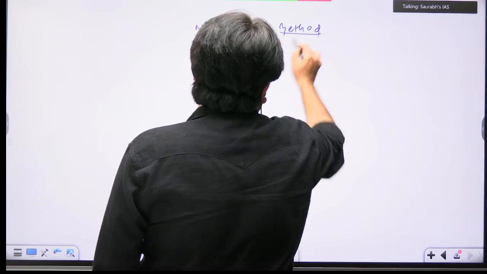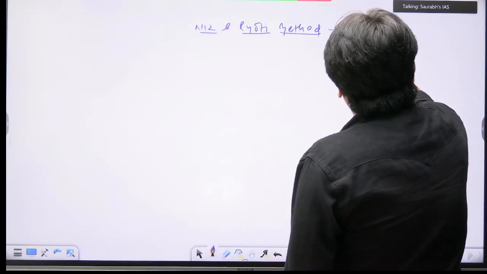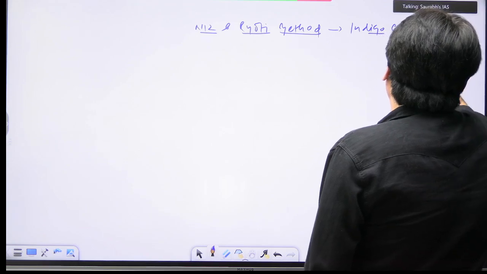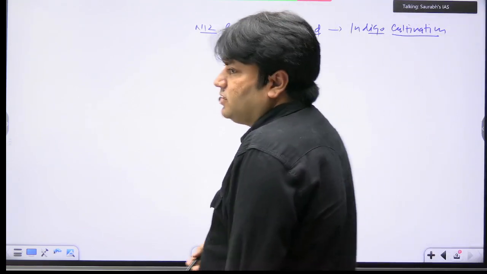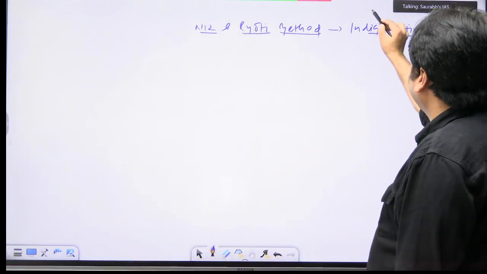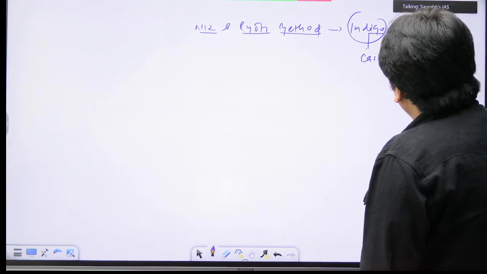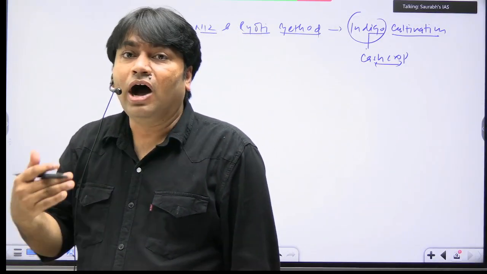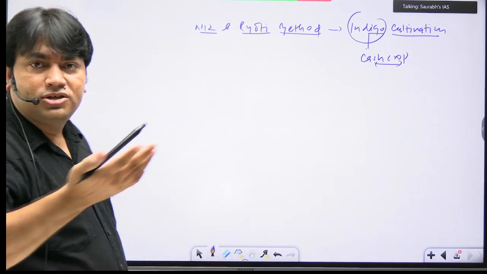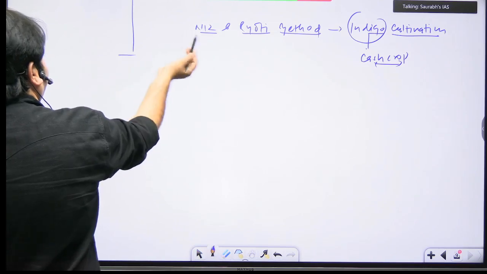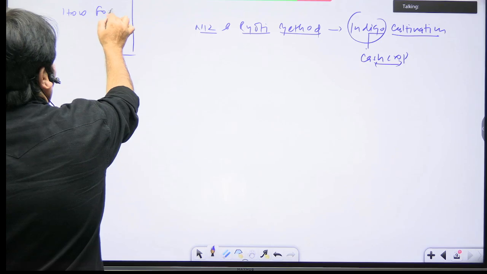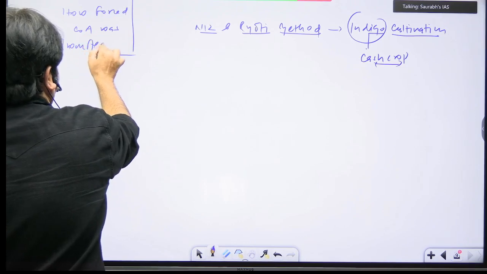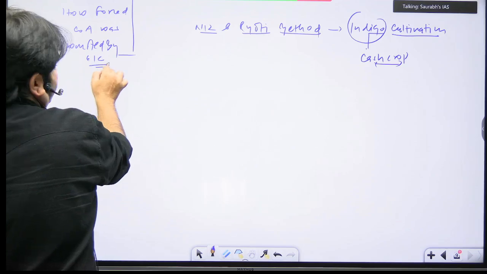Niche and rayati method. These are the two methods of indigo cultivation. And we all know that indigo is a cash crop. And why are we learning this topic? The reason is that we could understand how forced COA was promoted. So the basic objective of including this topic is to understand how forced COA was promoted by EIC.